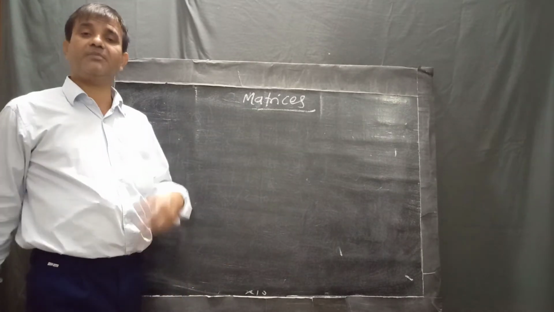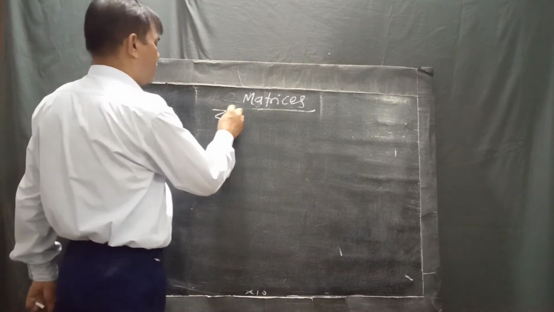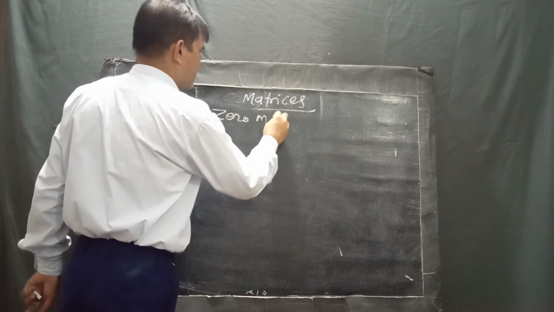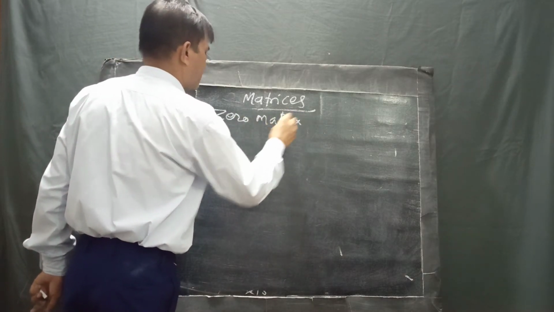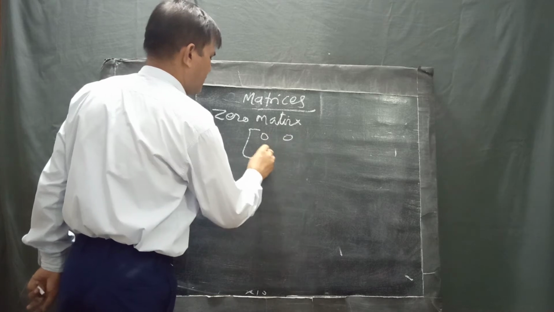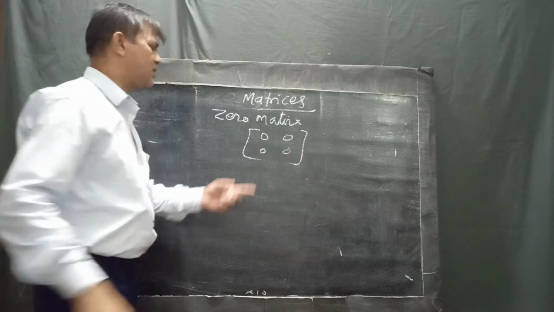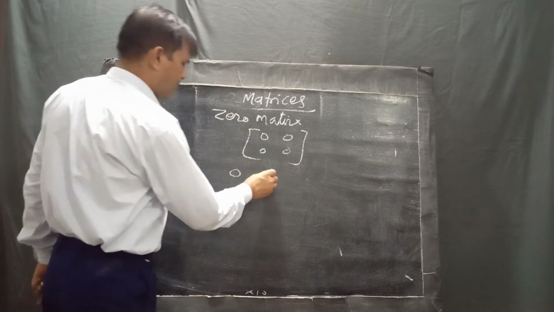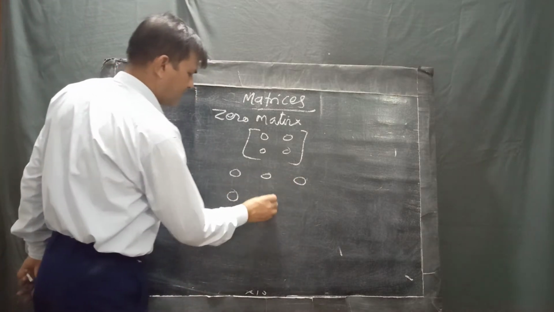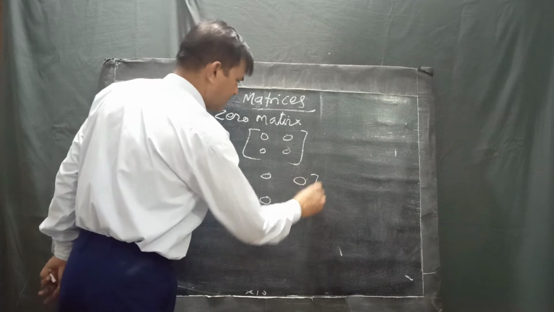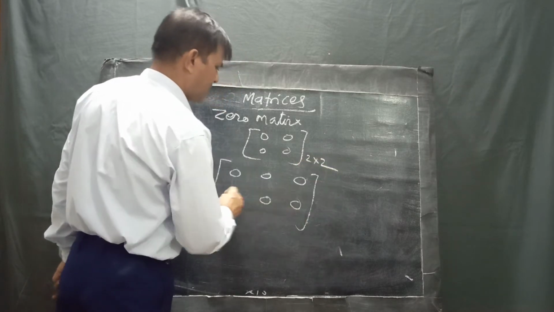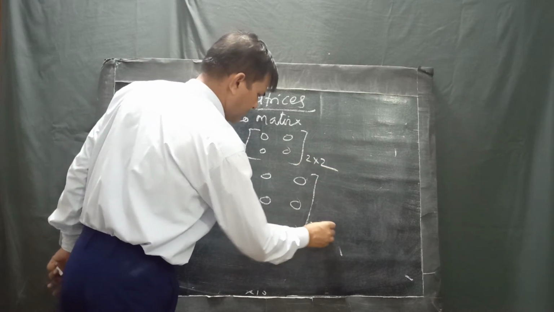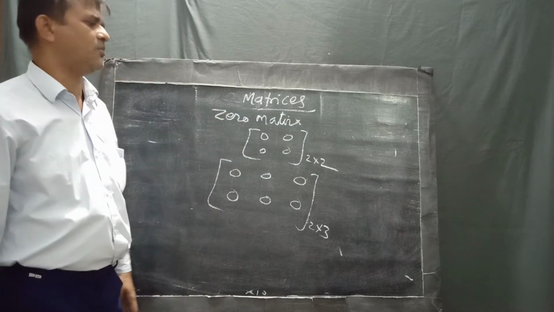Next, what do you mean by zero matrix? Zero matrix means all elements are 0 0 0, like this. This is a zero matrix. We can write it also like this. This is a 2 into 2, this is 2 into 3. These are the zero matrices.